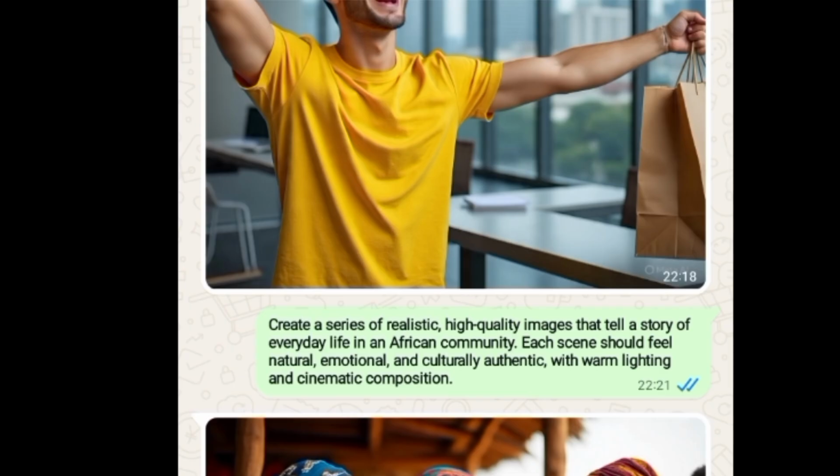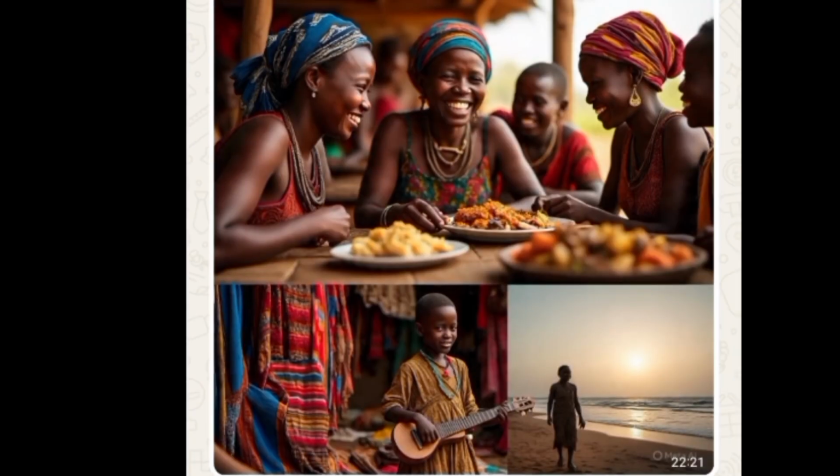You can see this. This is amazing, right? This is extremely amazing. Most people don't know the magic that Meta AI can give to them when it comes to images. So they think that it is only Grok or Gemini or any other images platform that can generate images for them. You can as well use Meta AI.